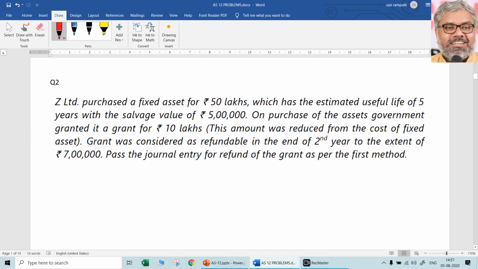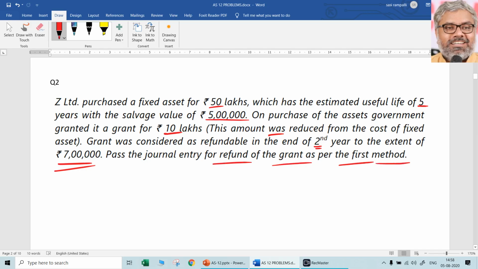Second question. Z Limited purchased a fixed asset for 50 lakhs, estimated useful life of 5 years, salvage value 5 lakhs. Same story that we have already seen earlier. On purchase of this asset, government granted it a grant of 10 lakhs. This amount was reduced from the cost of the asset. The grant was considered as refundable at the end of the second year to the extent of 7 lakhs. Pass the journal entry for refund of the grant as per the first method.